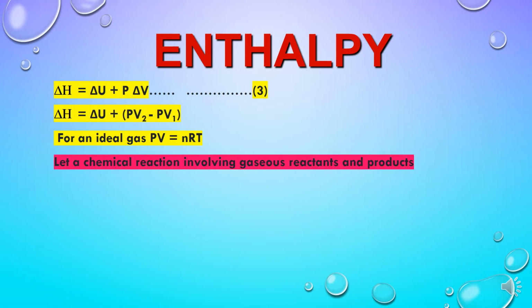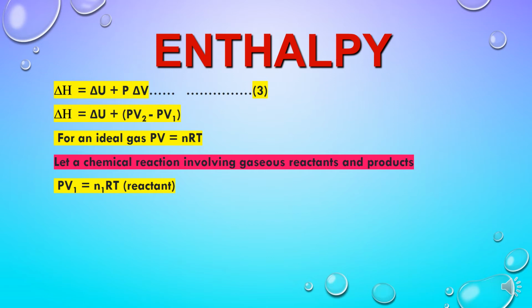And suppose in a chemical reaction, gaseous reactants are changing into gaseous products, then we can write this for reactants. Let us say N1 moles of reactants are participating in the reaction of a gaseous substance.